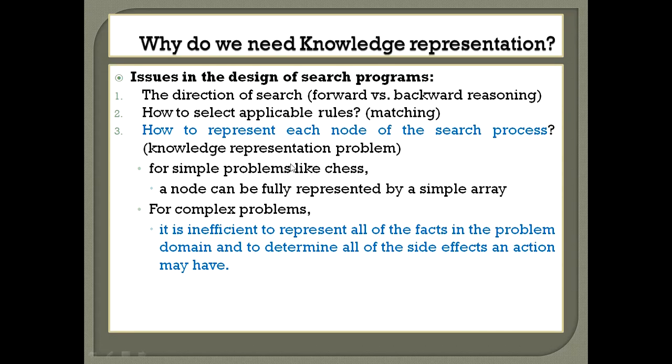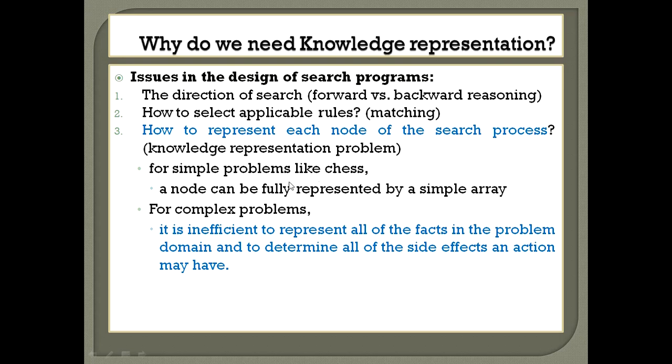So there are some issues in the design of search programs, guys. You need to take care of these things: whether you want to apply forward chaining or a backward reasoning mechanism, how we map these rules to facts, how we map these to the process, and the way of representing the knowledge, whether it is represented in the form of nodes or in a tabular structure. So you need to consider these things. These are knowledge representation problems.